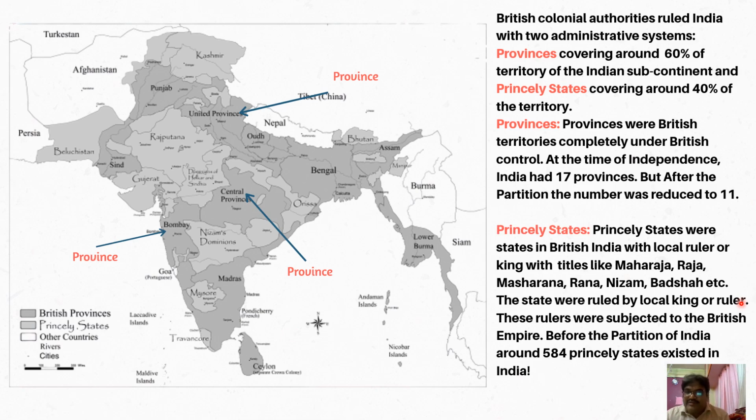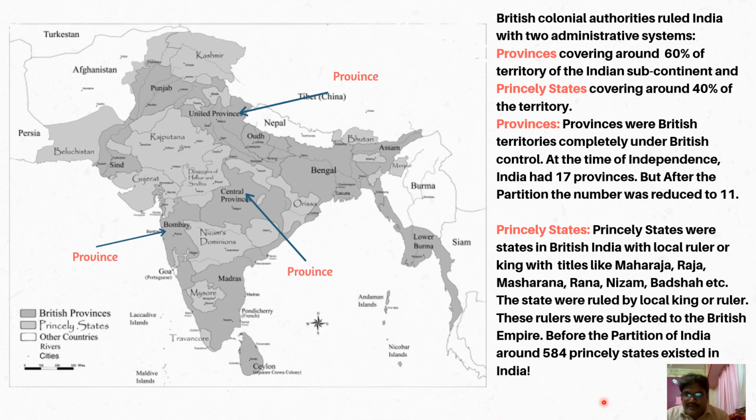Another geographical entity was the princely states. So what were the princely states? Princely states were states in British India with a local ruler or king with titles like Maharaja, Raja, Maharana, Rana, Nizam, Badshah. The states were ruled by a local king or ruler. These rulers were subject to the British Empire, and before the partition of India, around 584 princely states existed in India. Just imagine that kind of number. So princely states were something like semi-autonomous geographical areas ruled by a local king.